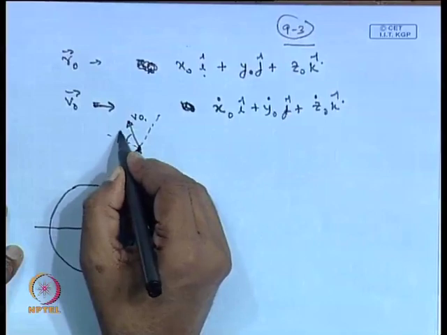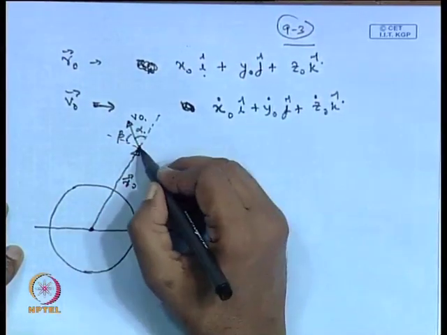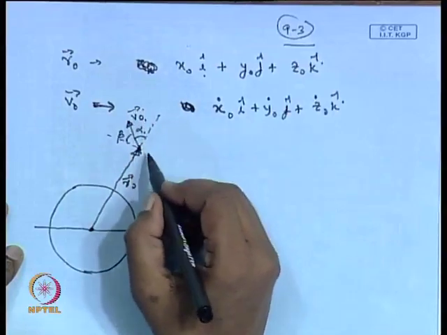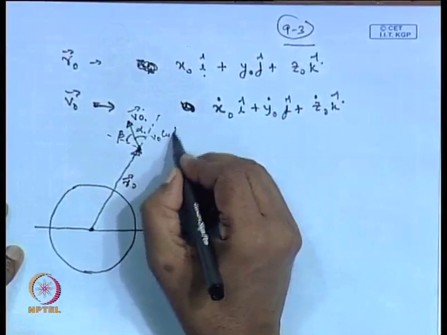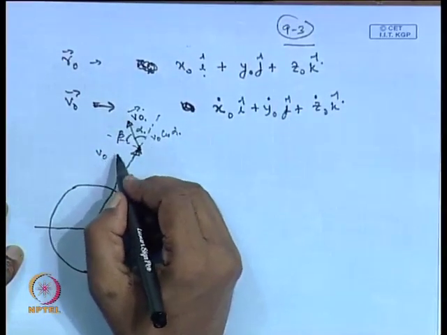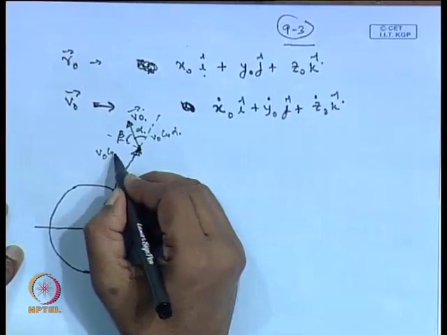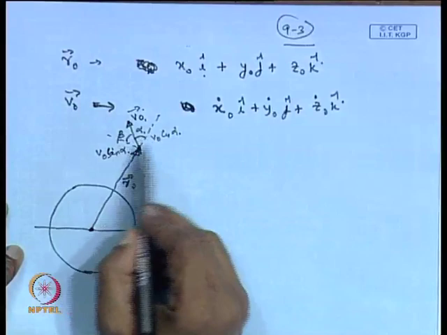This angle we are writing as beta and this angle as alpha. From here you can see that this v 0 vector can be broken in this direction as v 0 cos alpha, and in this direction its component will be v 0 sin alpha. So, we are writing in terms of alpha.